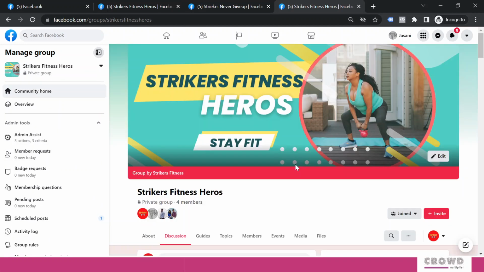So this is everything about Facebook groups: how you can create a group, how you can invite members, and what kind of content you can post and gradually grow your group. As I mentioned earlier, if you are able to spend the time, and if you are prepared to create a separate content strategy for the group, then only create a group. Just for the purpose of engagement, you can join any existing group and still take the benefit. So if it's making sense, then definitely create one group.